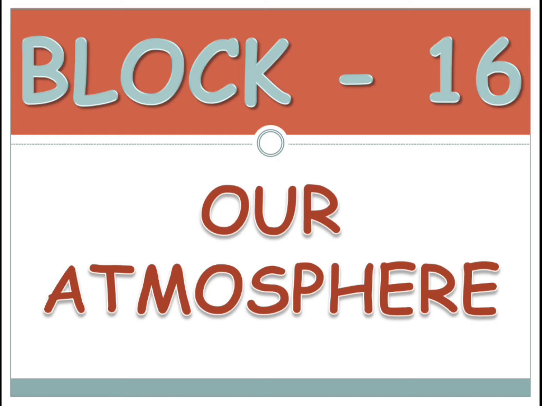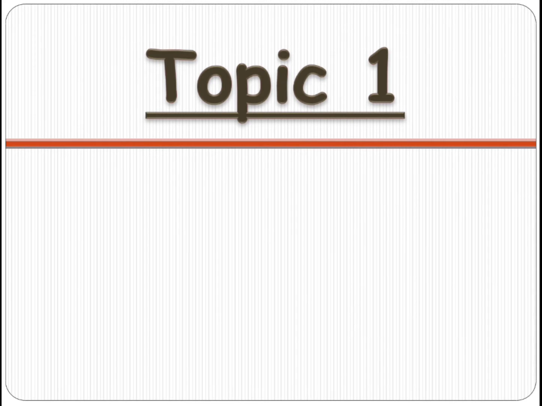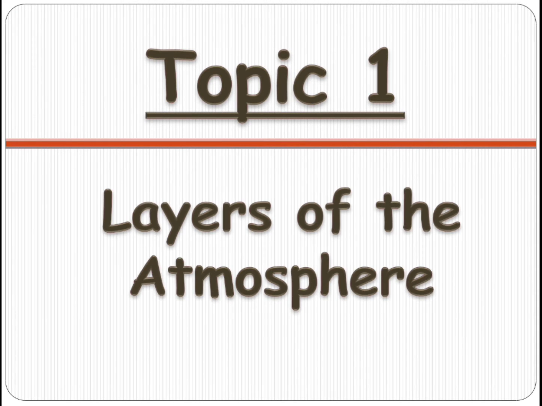And what do you mean by blend? Blend means it gets mixed up and we can't see it. The atmosphere gets mixed up with the outer space and we cannot see it. Okay, children, and it does not have any boundary over there. In the first topic, we are going to learn about the layers of the atmosphere.